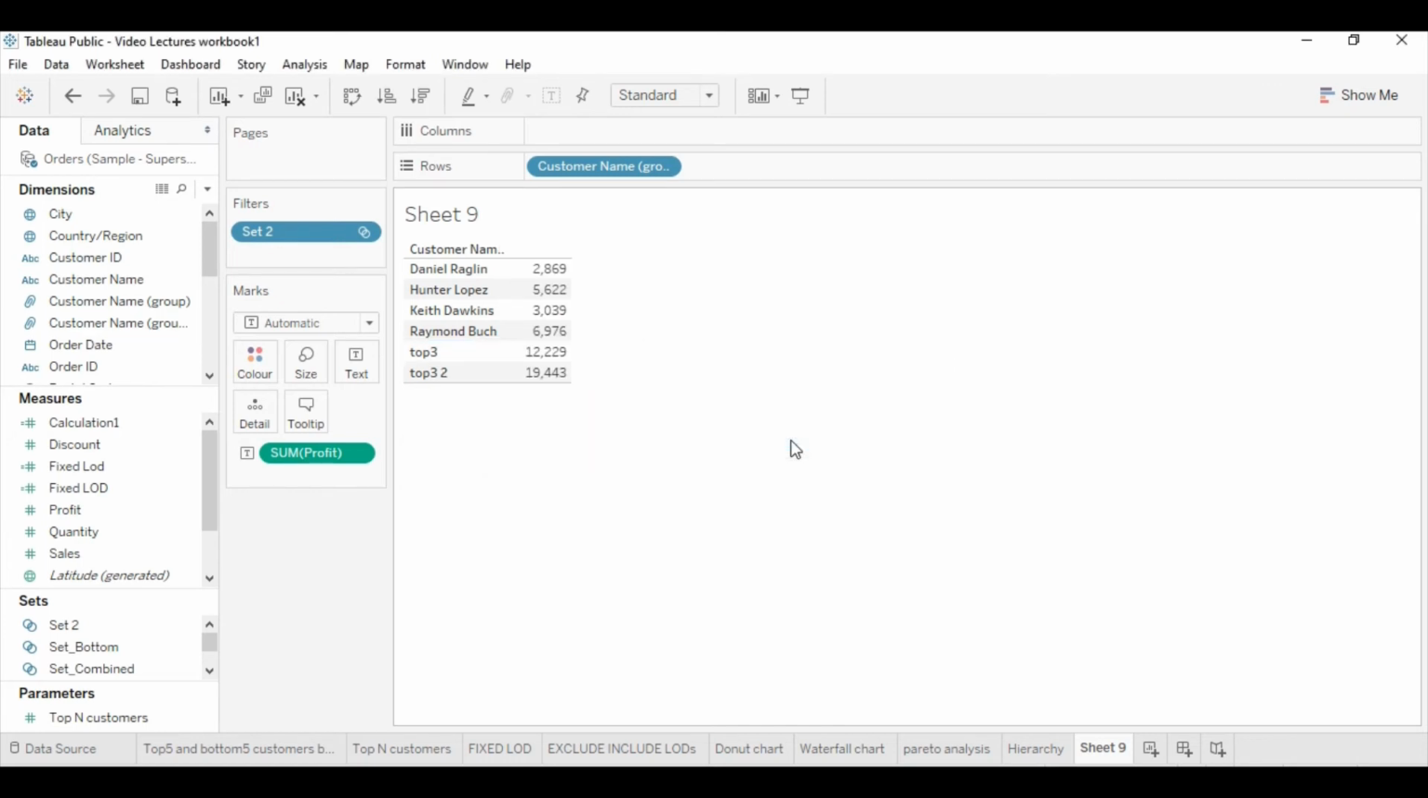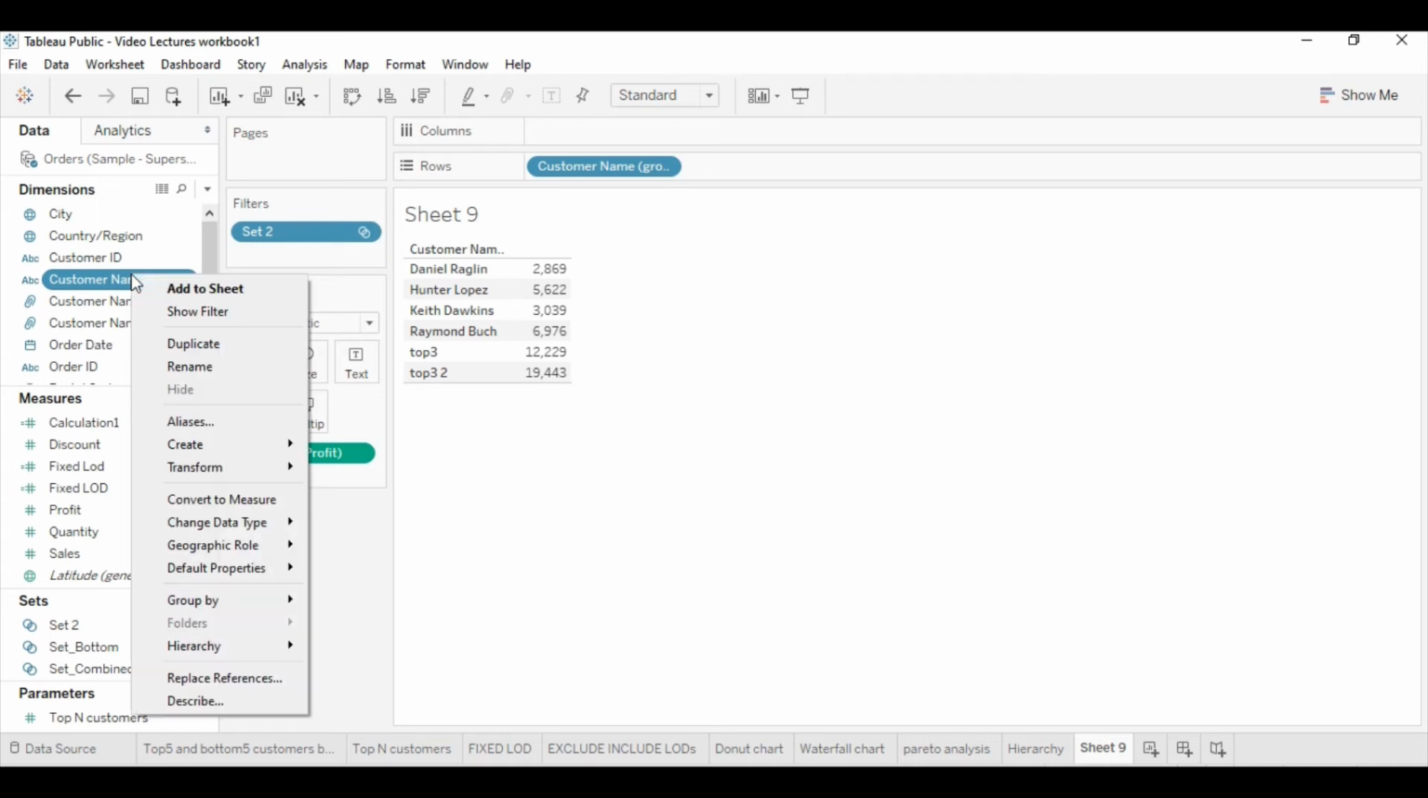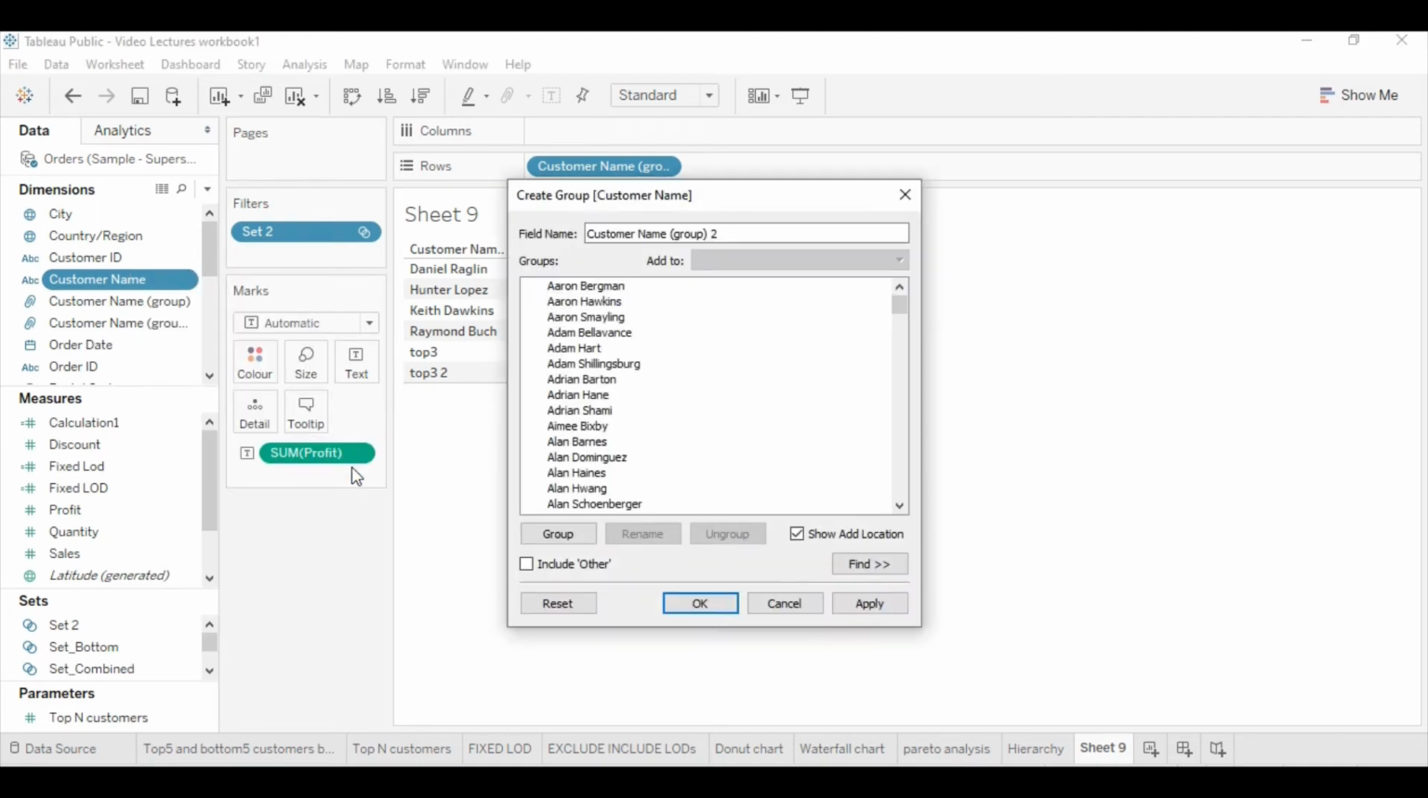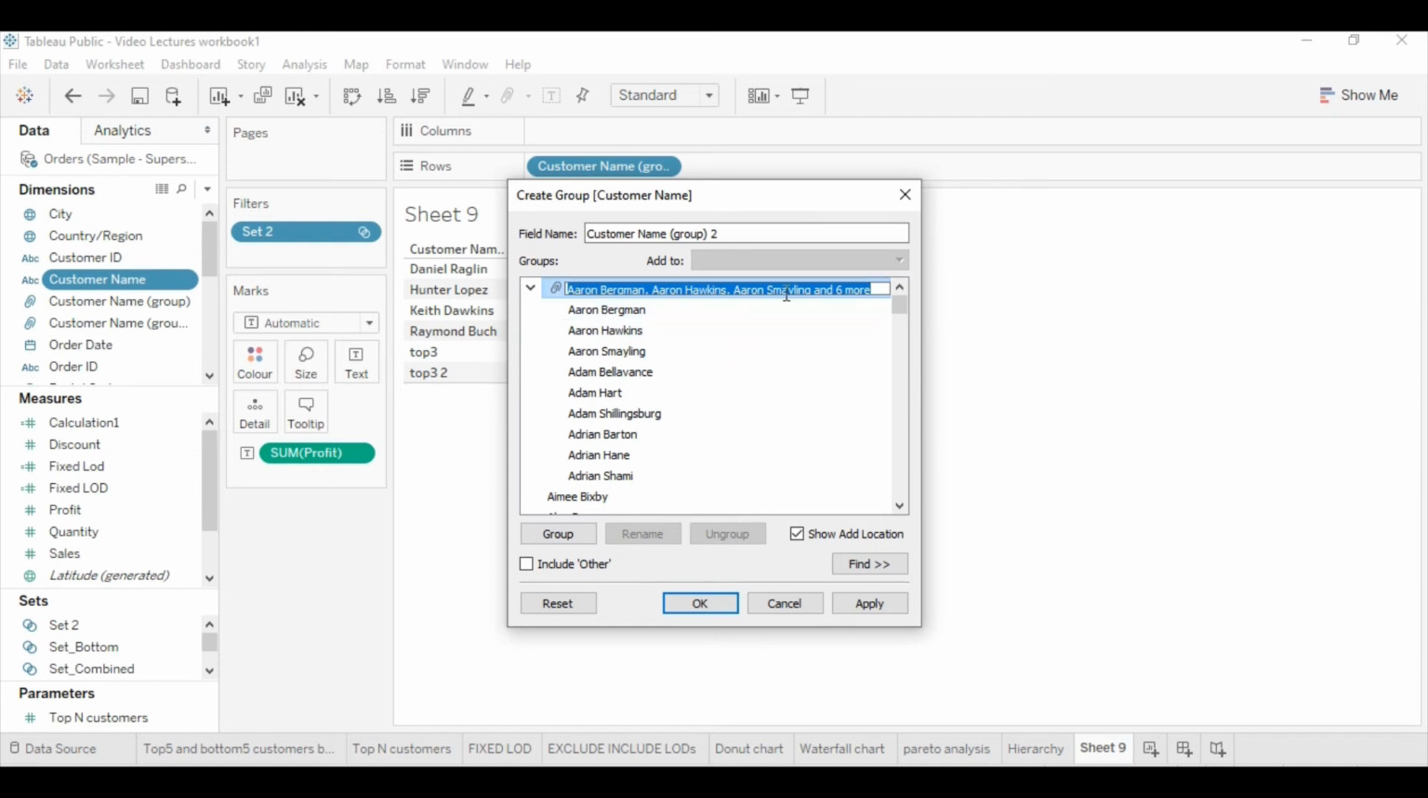Second one. Okay, like this you can create a group. You can create a group and click on the dimension, right click on that, the same like we have created a set. Right click on this, create group. Here also you can create a group. I will select how many customers I want and create a group. You can see the group is created here.